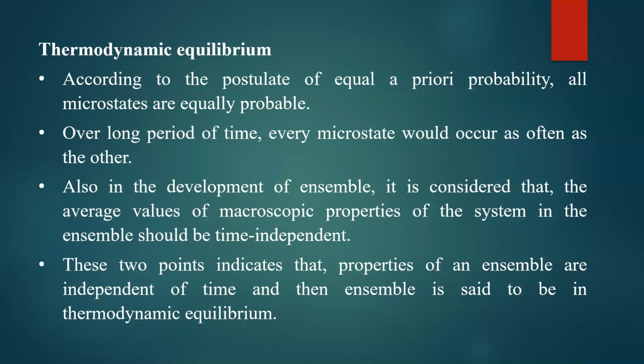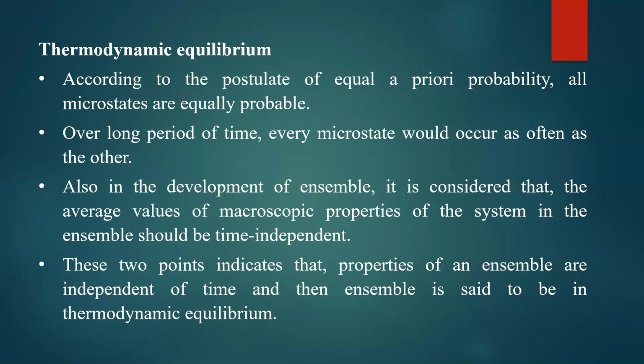Now, when can statistical mechanics be applied? If you want to study the system in thermodynamic equilibrium, the microscopic states are still going to change, but the macroscopic properties or macrostates remain the same for all the elements of the ensemble. That is thermodynamic equilibrium: the properties of the ensemble are independent of time, yet you can still observe variation in the microstates. Note the difference here.